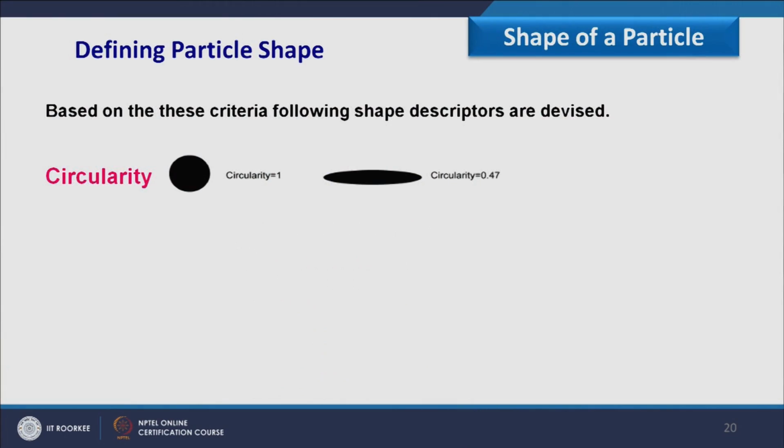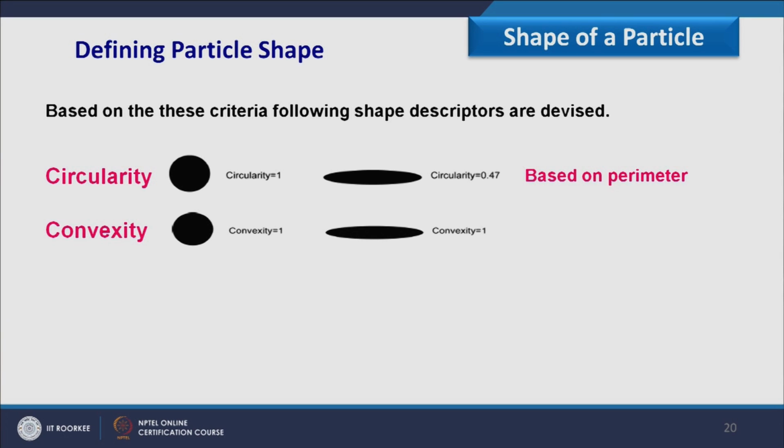First we define circularity. So circularity is basically how circular the shape is, which is defined based on the perimeter. Second descriptor I am having is the convexity, and this is defined based on the surface roughness. So if you see the convexity of this circular shape as well as this elliptical or elongated shape, both are having convexity as 1.